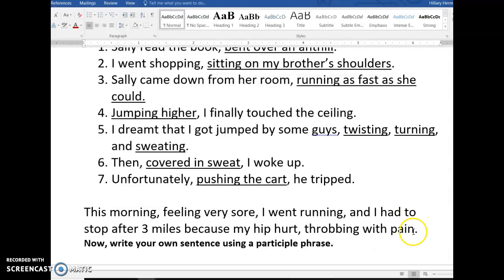Oh yeah, so there's a participle. My hip was throbbing with pain. So hopefully that didn't confuse you too much. You can ignore the last twenty seconds if it did. But look, there's a dependent clause. There's a participle. Oh, and it's a compound sentence. Very exciting. Makes your writing very much fun to read.